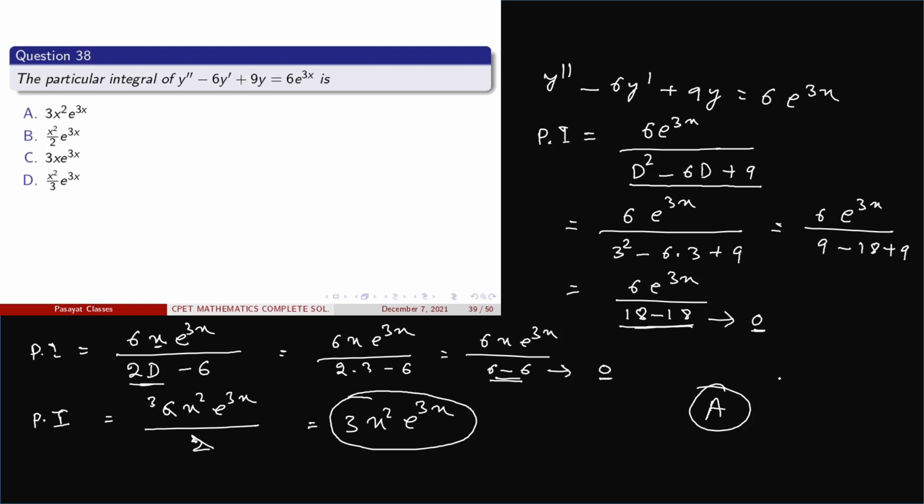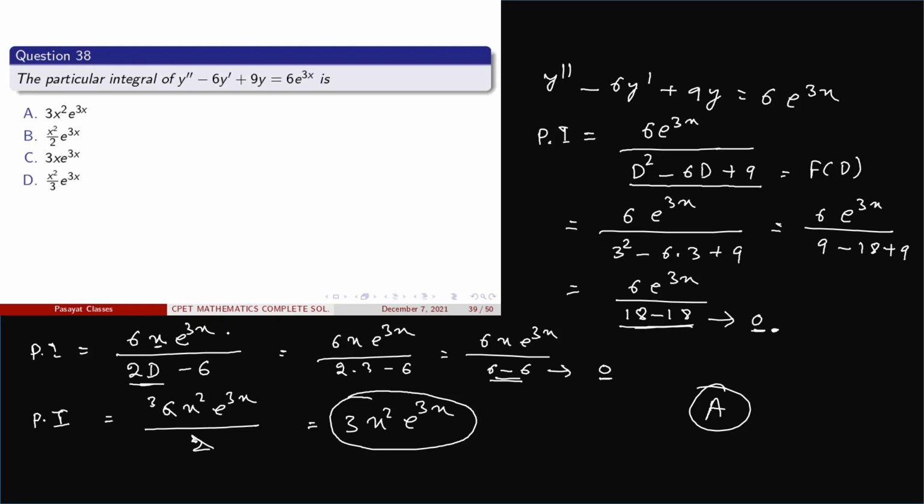For this type of question you must observe that if the denominator becomes 0, then simply differentiate the f(D) term one time and multiply by x here. Clear?